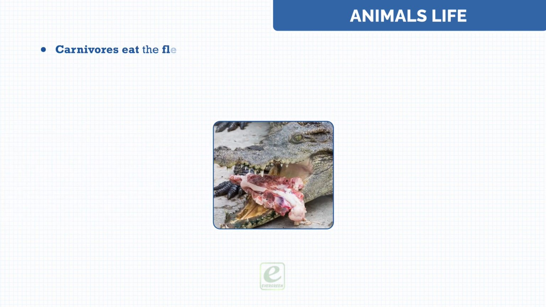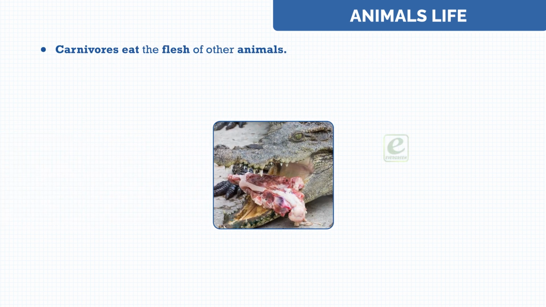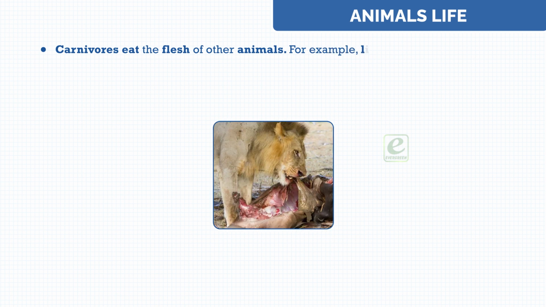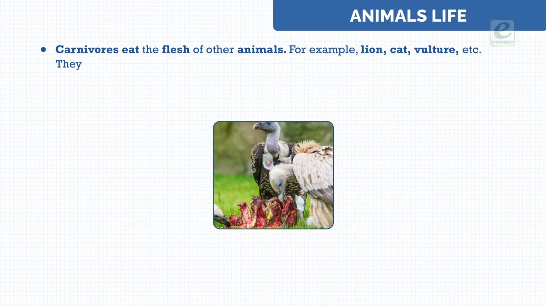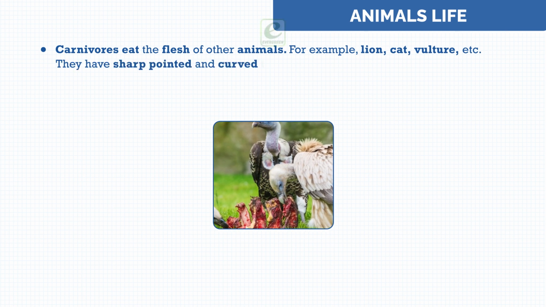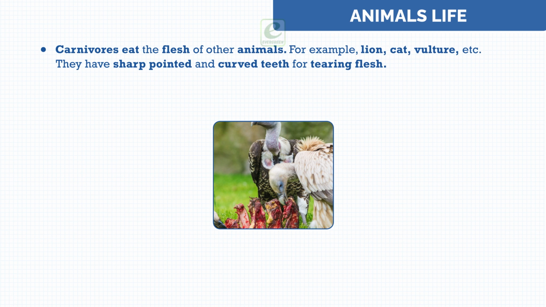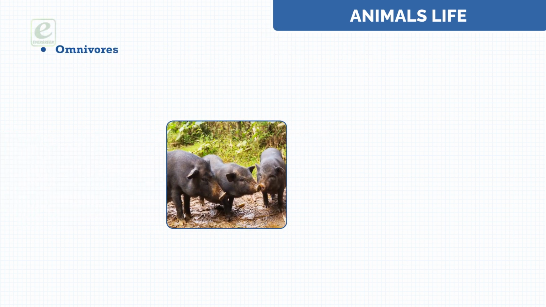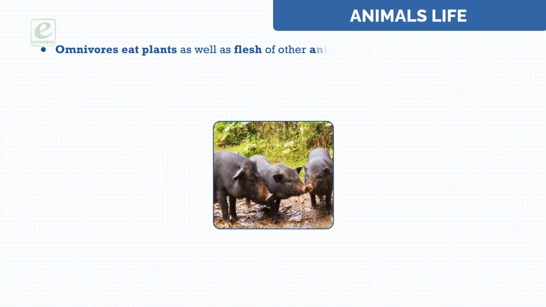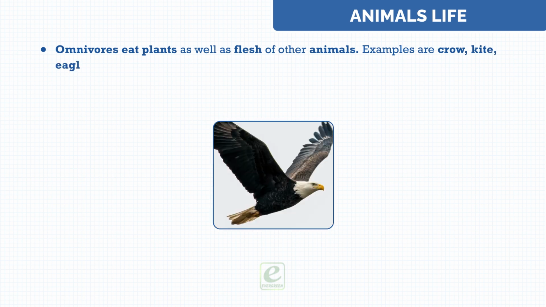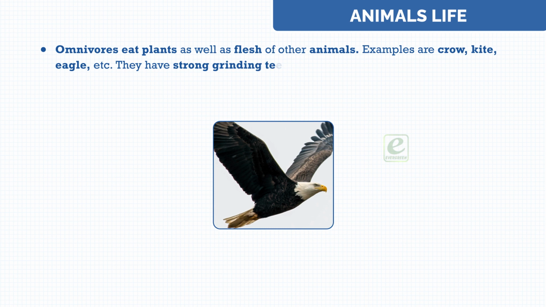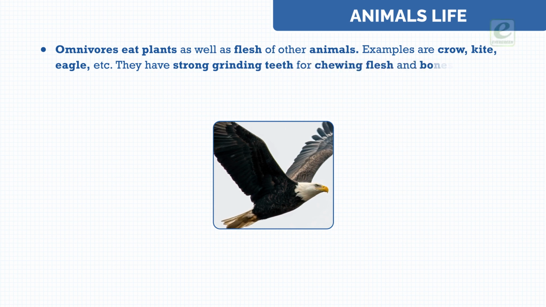Carnivores eat the flesh of other animals. For example, lion, cat, vulture, etc. They have sharp pointed and curved teeth for tearing flesh. Omnivores eat plants as well as flesh of other animals. Examples are crow, kite, eagle, etc. They have strong grinding teeth for chewing flesh and bones.